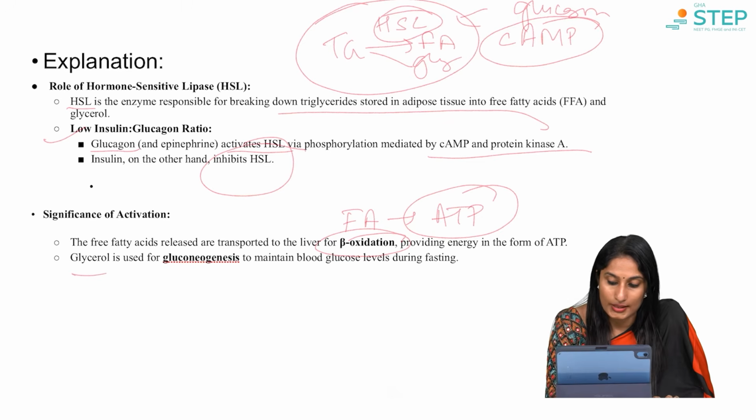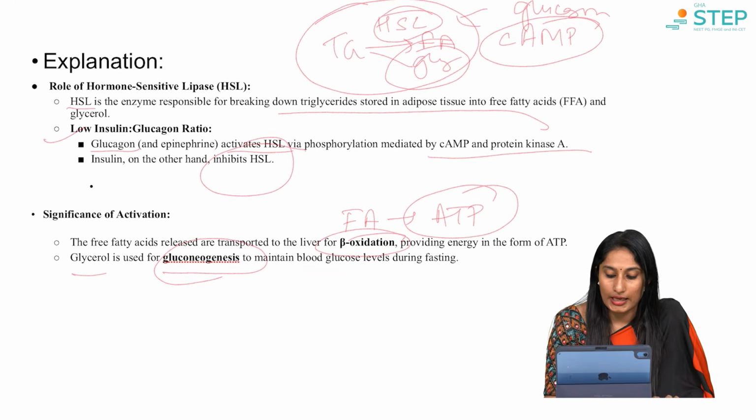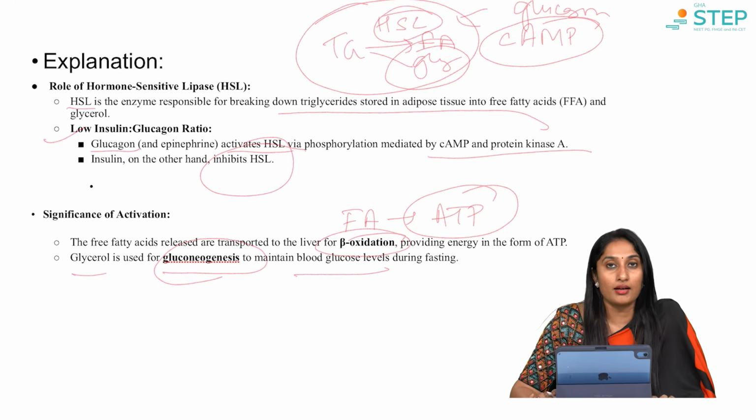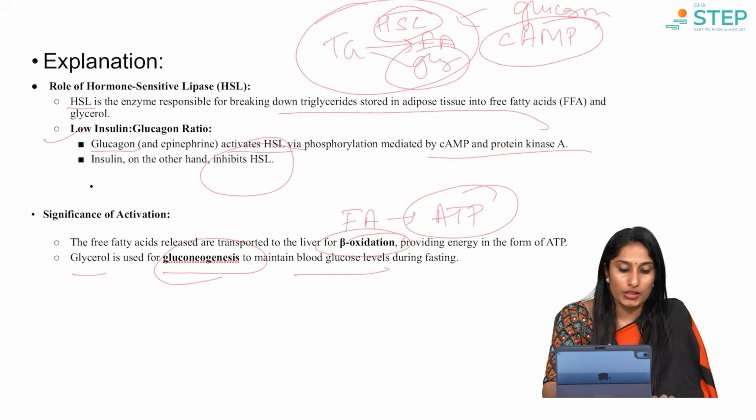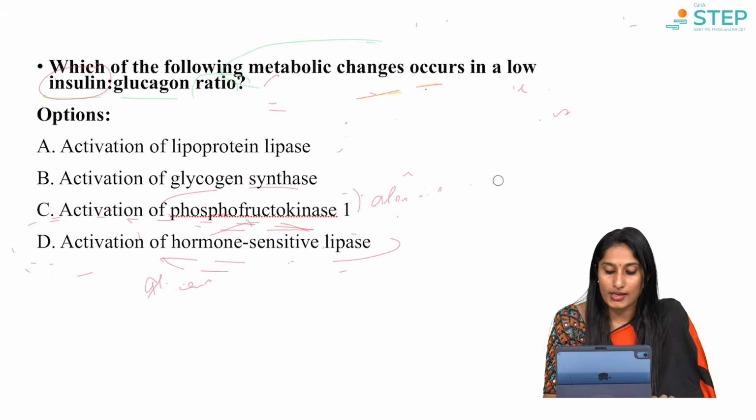What happens to the glycerol part of it? It is used for gluconeogenesis. So, glycerol goes in for gluconeogenesis in order to maintain our glucose level. So, what we need to understand here is whether this condition is fasting or a well-fed state.